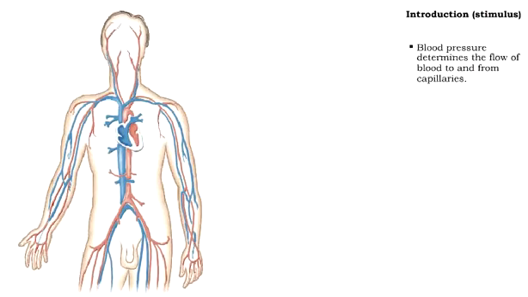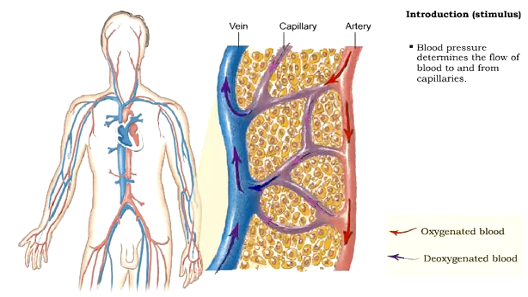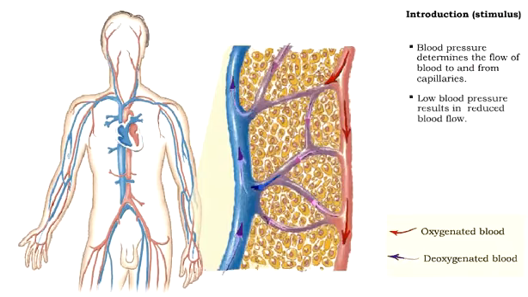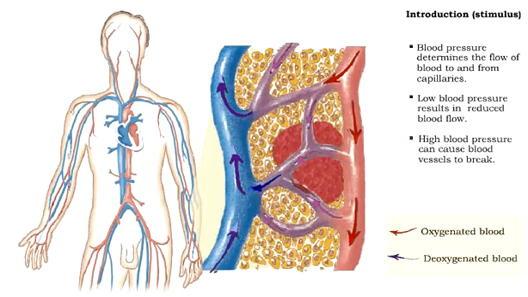Arterial blood pressure determines how much blood flows into the capillaries, where the exchange of nutrients and wastes between blood and body cells occurs. If the pressure is too low, not enough blood goes into the capillaries. If the pressure is too high, blood vessels can break, causing internal bleeding and possibly strokes.